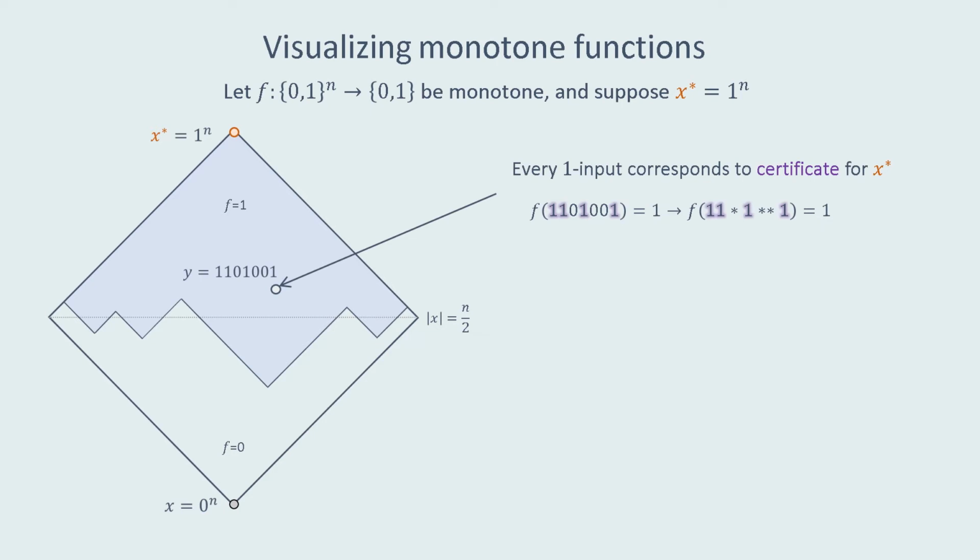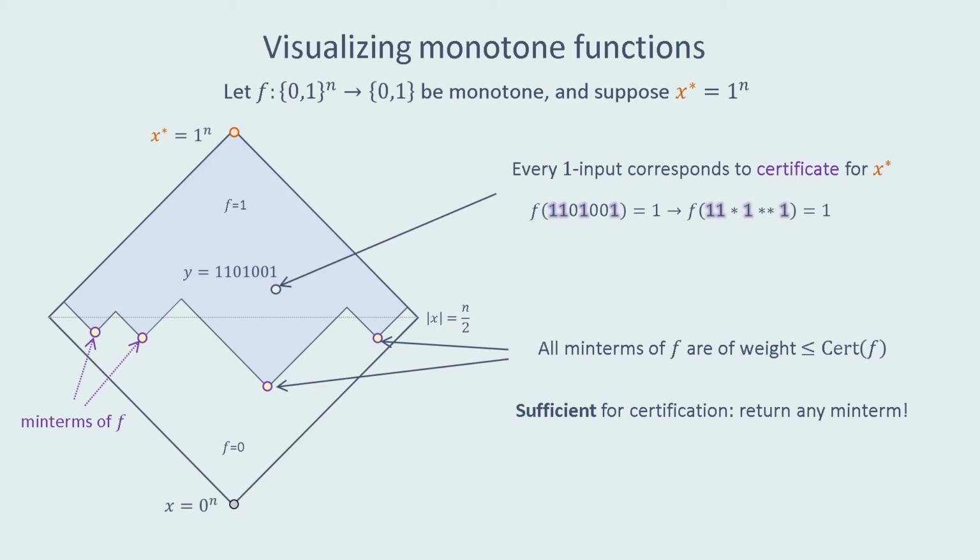First, notice that every 1 input corresponds to a certificate for x star, the all ones input. In particular, if we have some 1 input y, if we take the certificate consisting of all of its 1 coordinates, this must be a certificate of x star, because regardless of how we perturb the 0 coordinates, the function must still output 1 by monotonicity.